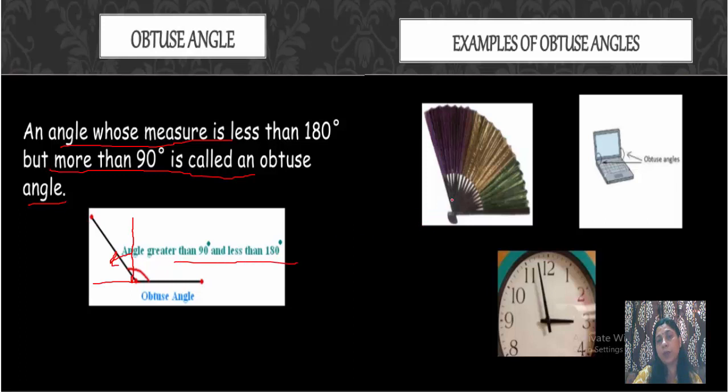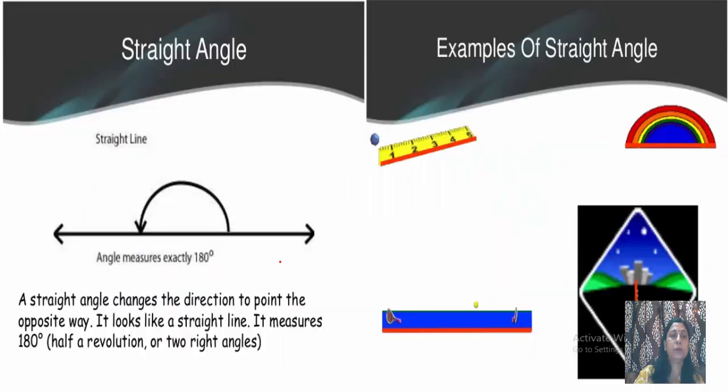You can see the examples. Obtuse angle. These are also obtuse angles and these arms of a clock are also making an obtuse angle. If it were exactly 3 o'clock, then this would be a right angle. But as the time is this, it is an obtuse angle.